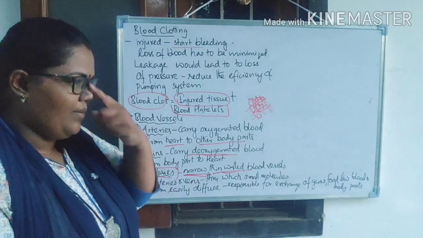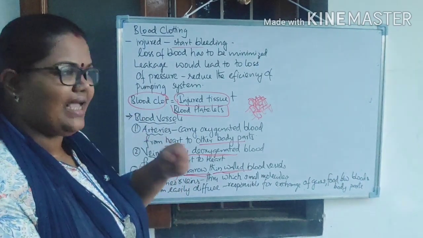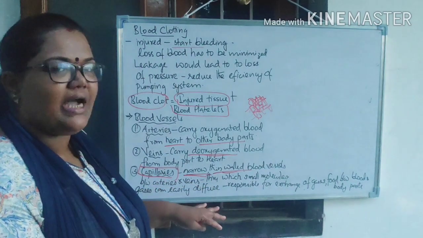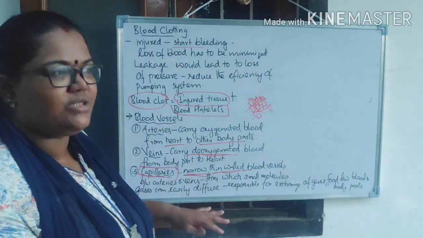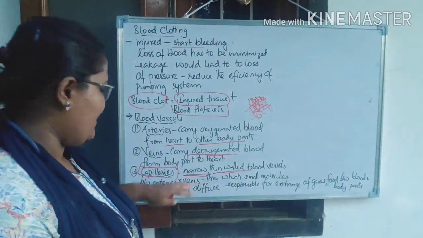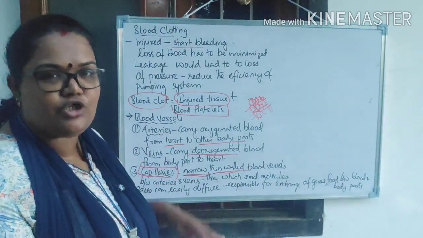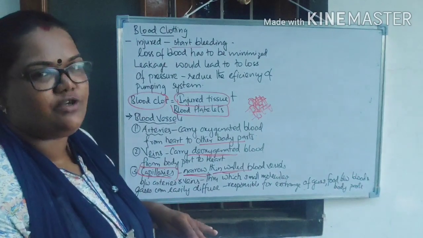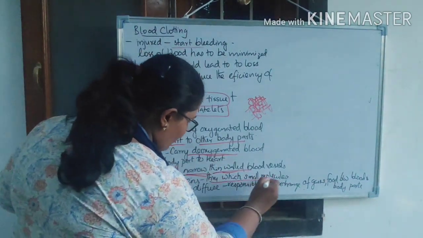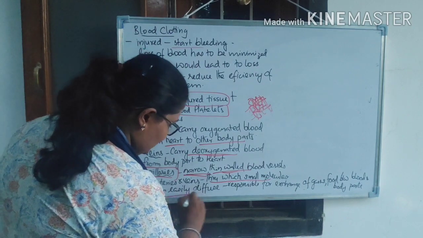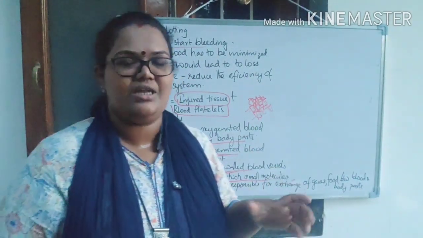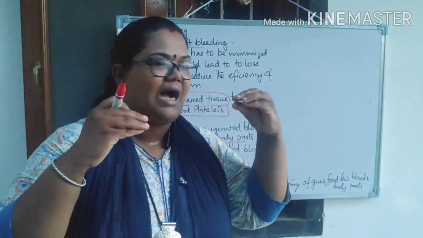That means ये minute है, very thin-walled है, so it can very easily diffuse substances, right? So it will help the small molecules, gaseous molecules or any other molecule for diffusion. That means it will help for the easy diffusion of gases into the cells, right? So capillaries are the region where the veins and arteries are joined.